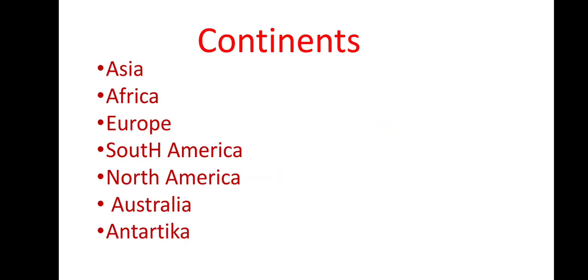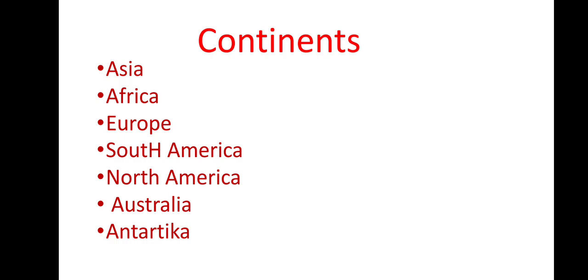So here we have the list of continents that are found on the earth. We have continents like Asia, Africa, then Europe, South America, North America, Australia and Antarctica. So these are the continents of the earth, and India is, of course, in Asia. We are going to discuss each of them in short, not in much detail, but basic information about each continent.